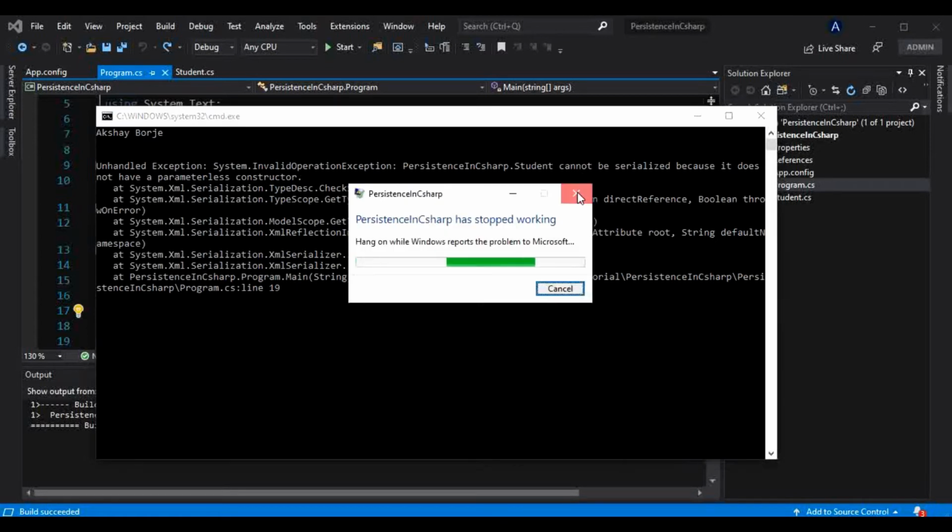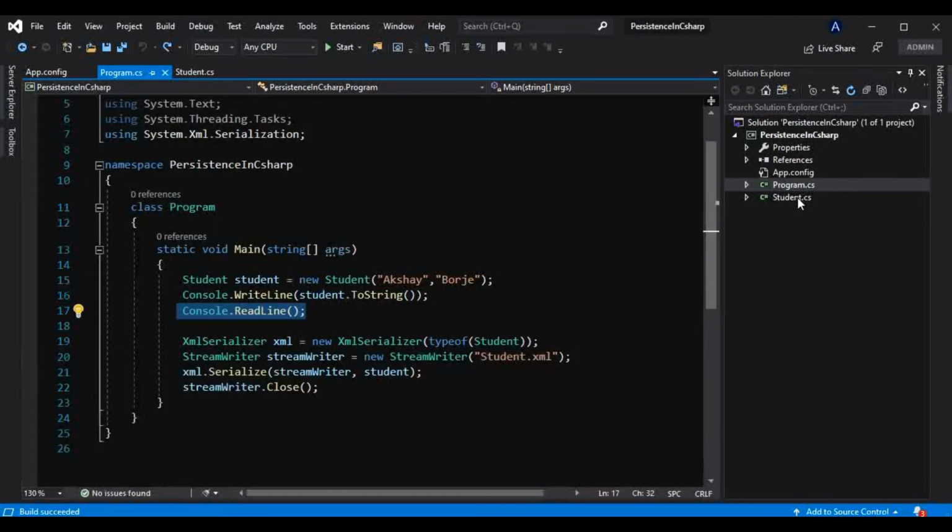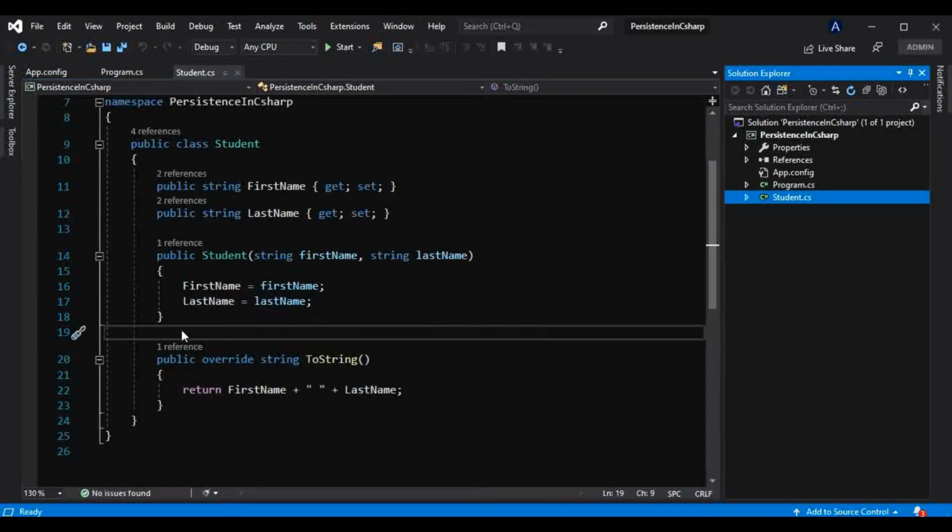Okay, so we got an exception. Now what is this exception? Yes, Student cannot be serialized because it does not have a parameterless constructor. So for XML serialization we have to use a parameterless constructor.